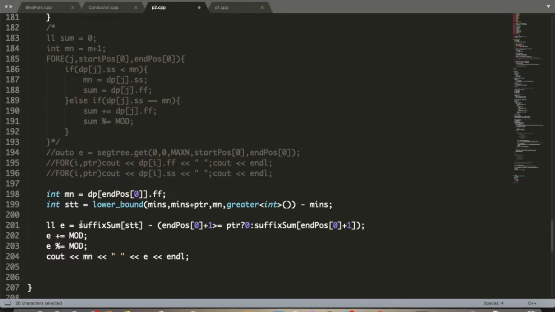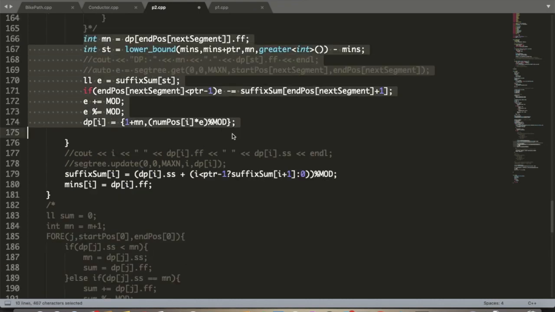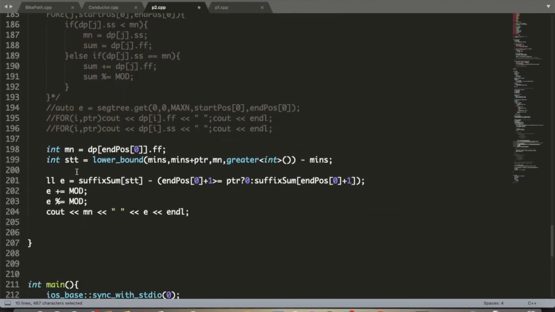Now at the end we are not just outputting DP1 of 0 and DP2 of 0, because it is not necessary that the first point must lie in the first zone, but we know that it must cover the first range. Again we have used the same technique as here to calculate the total number of possible ranges with the same minimum, and then we just output them.